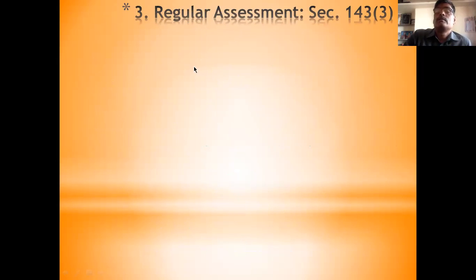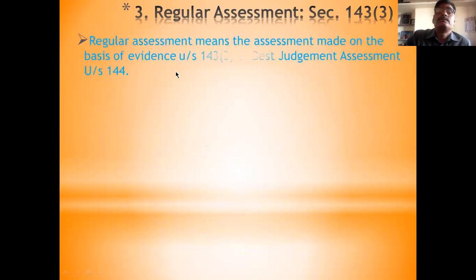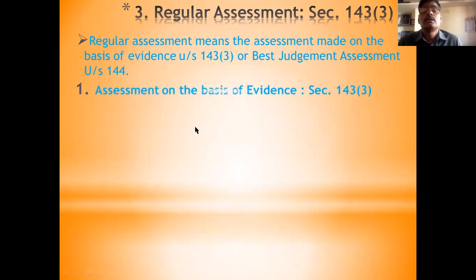Okay, second one. And third is regular assessment. In the regular assessment there are two. One is regular assessment, meaning assessment made under section 143 subsection 3, or best judgment under section 144. Regular means they regularly start the assessment. In the regular assessment, first is based on evidence.